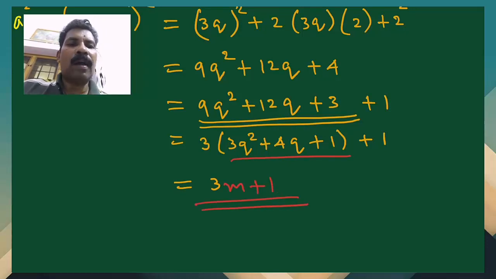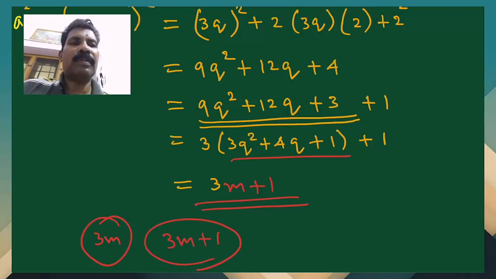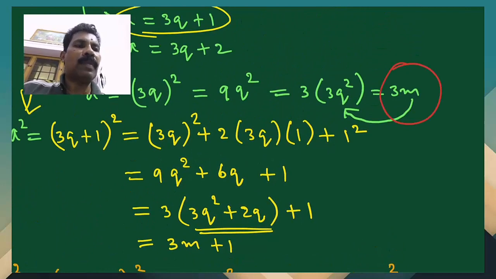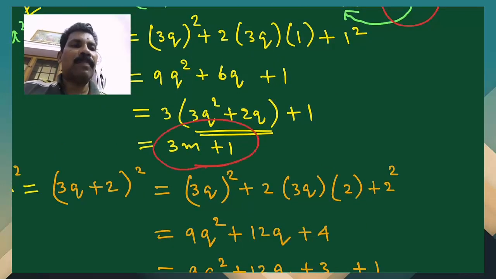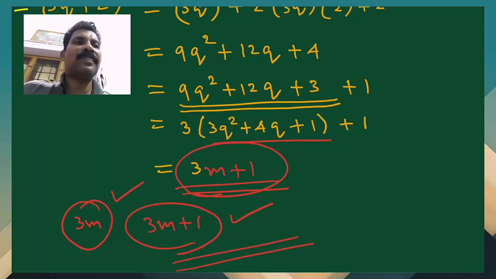So we have only two forms, either 3m or 3m plus 1. So the result says the square of any positive integer is either of the form 3m or of the form 3m plus 1. You see, we have only two forms. Either we go to 3m, and in the second case we go to 3m plus 1, and in the third and last case we got 3m plus 1 too. So only two forms are there, 3m or 3m plus 1. Hence the result.